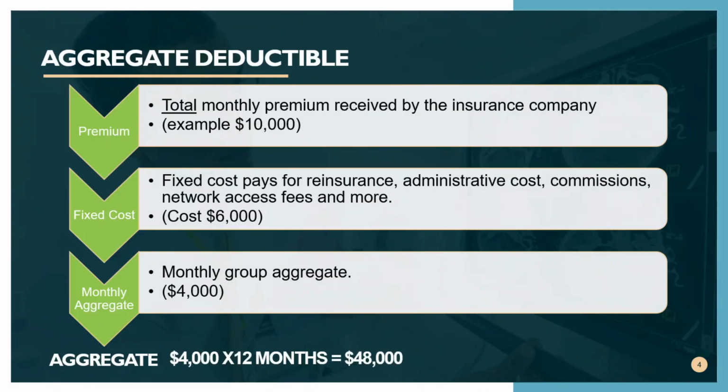The aggregate deductible. So when a group writes their monthly premium check and they send it into the insurance company, it gets divided up into two pieces. It gets divided up into fixed cost and monthly aggregate. The fixed cost pays for reinsurance, administrative costs, commissions, network access fees, and more. So let's say in this example, the total monthly premium is $10,000 and $6,000 of that is the fixed cost. That money stays with the insurance company and there's no refund on that. The monthly aggregate for this particular example is $4,000. So over the course of 12 months, the total annual aggregate is $48,000 for this group.